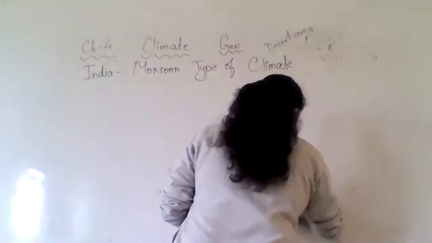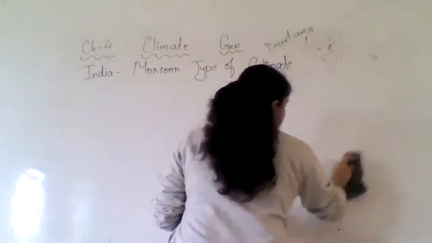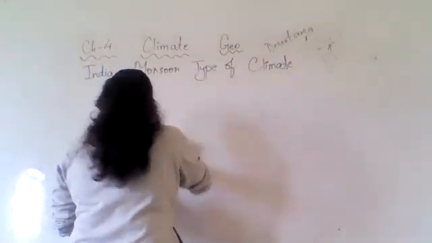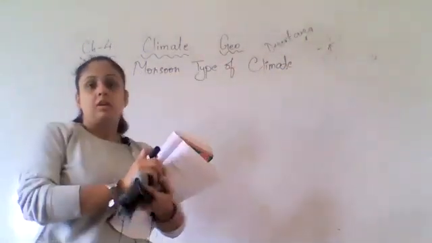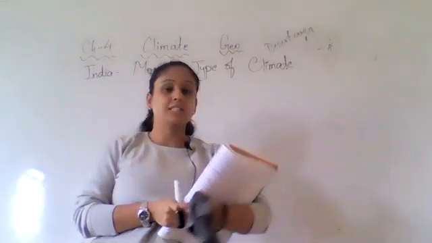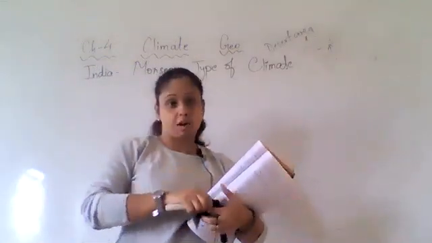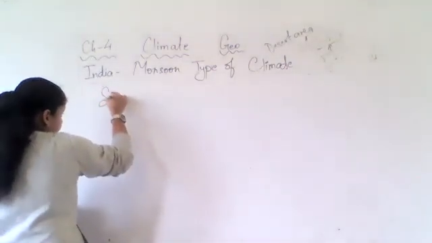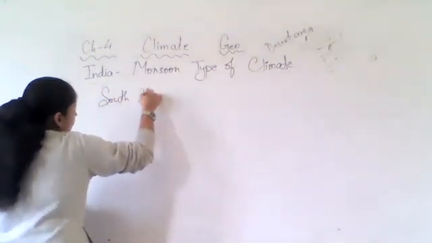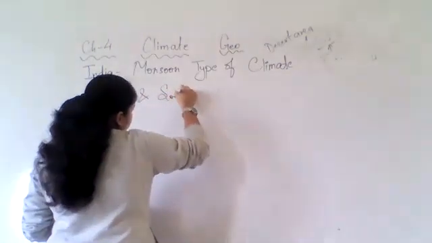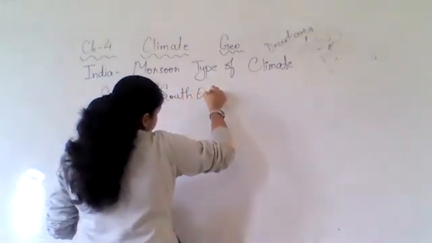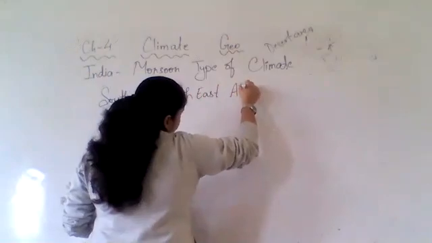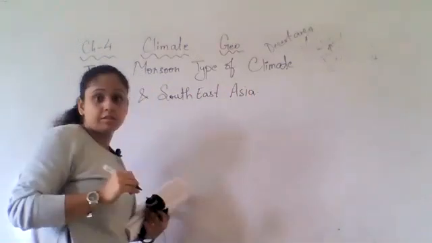So when we go through the parts of South and Southeast Asia. What is Southeast Asia?